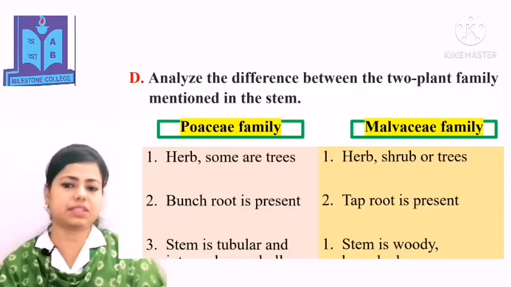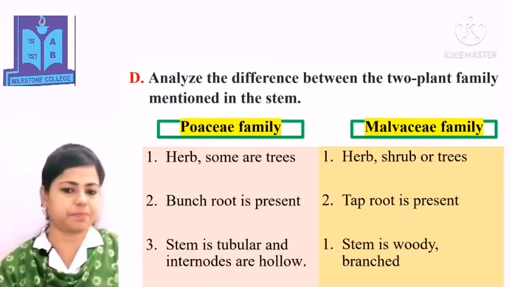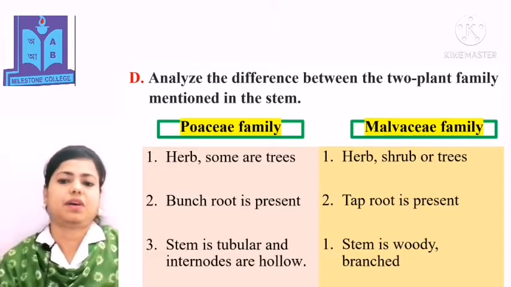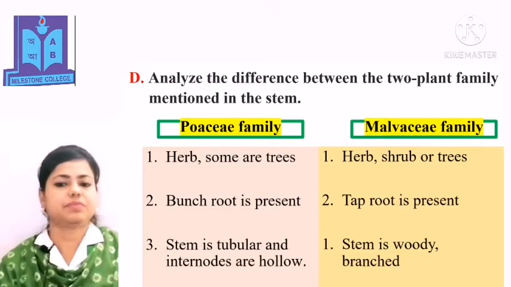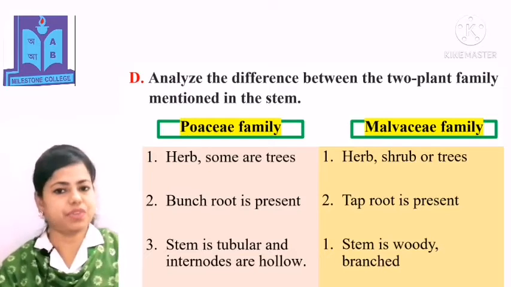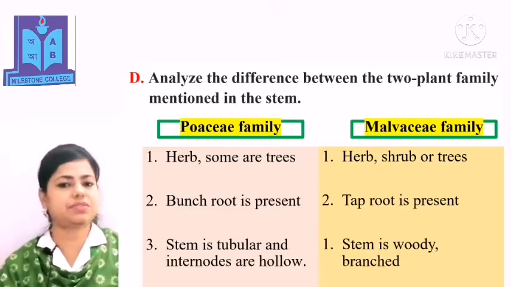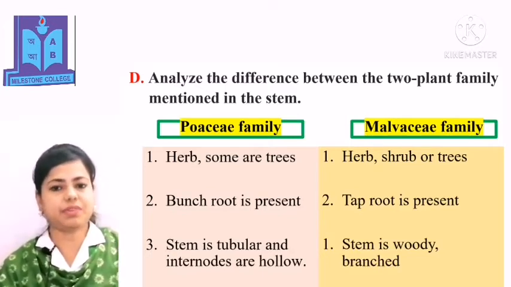In this slide, you can see the question number D. Analyze the difference between the 2 plant families mentioned in the stem. In the stem, you can see there are 2 families mentioned, which are Poaceae and Malvaceae. In Poaceae family, the first character is herb, some are trees. And in Malvaceae family, herb, shrub or trees.